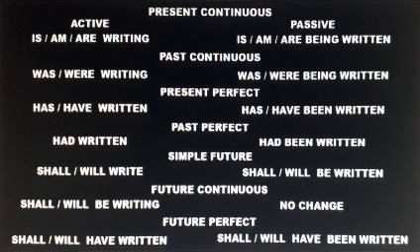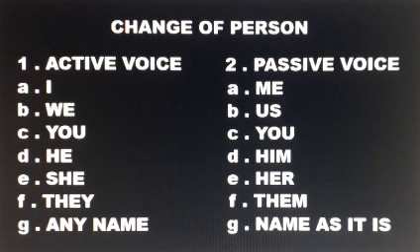Future perfect tense. Shall or will have written in active, and in passive voice, shall or will have been written. For example, he will have taken his meals in active, and in passive, the meals will have been taken by him. There will be change of person while changing from active to passive.